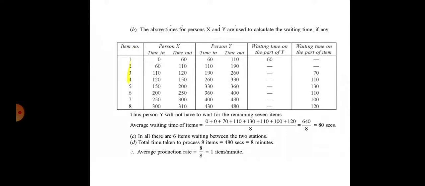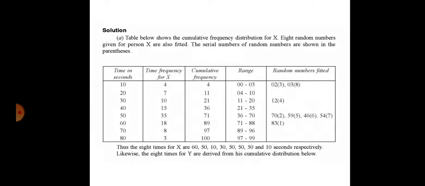So for items 1 to 8, write down items 1 to 8. First x should complete, then y should start his process. We know that for x the first process is 60. So you note down the sequence 60, 50, 10, 30, 50, 50, 50 and 10.